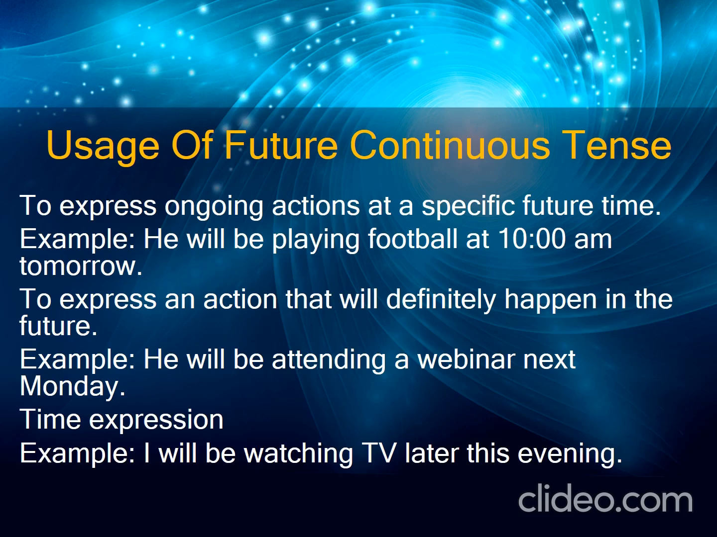Let's take an example. I'll be watching TV later this evening. So here the time expression we have used is the word later, which means I will be watching TV later, at that time I will be watching. It is a future event. A person is telling the future plans and the process is going on. That's why a person is using the future continuous tense instead of the simple future tense.